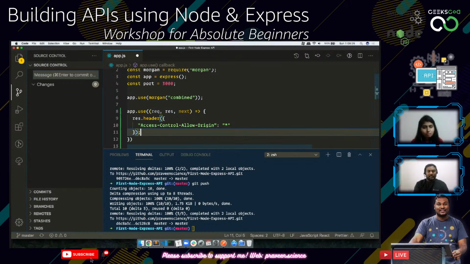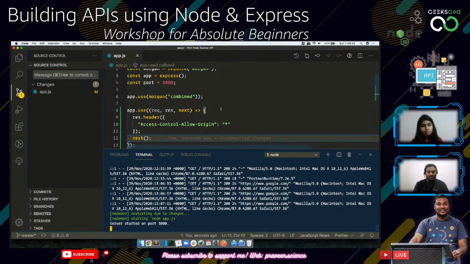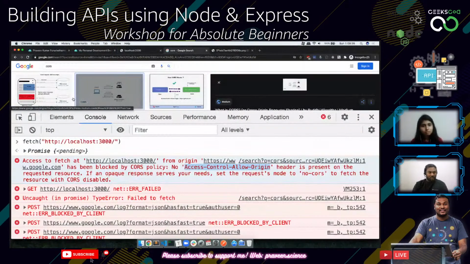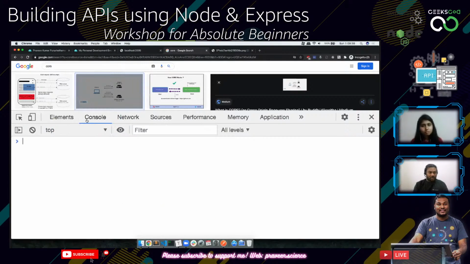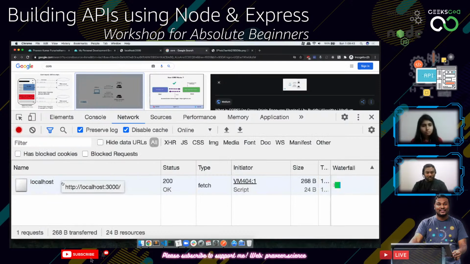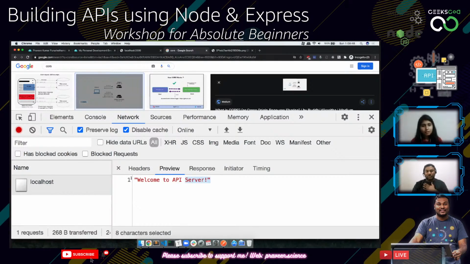And once this happens, we need to run the next command. Now, if we save this, it will automatically have restarted. Before that, let's try to do it again. We will clear all these things again, and then let's try to do the fetch once again. It says promise, no errors. If I click on this one, the status is 200. It says welcome to API server.